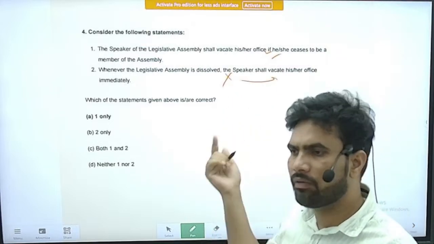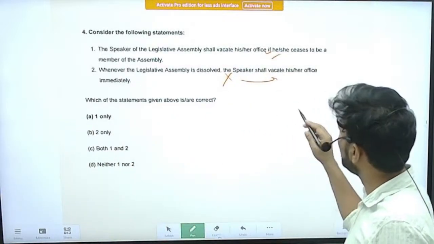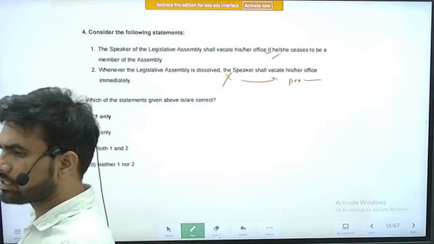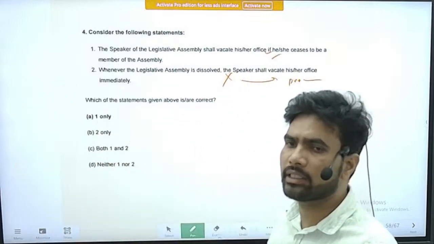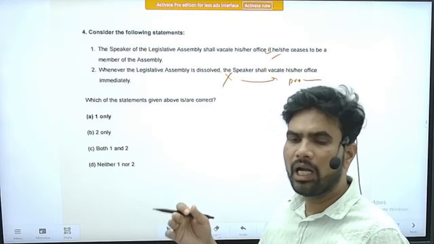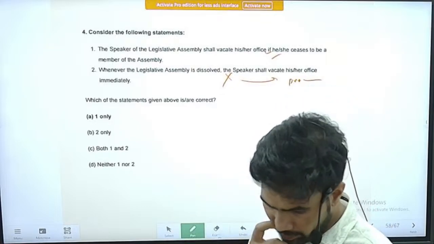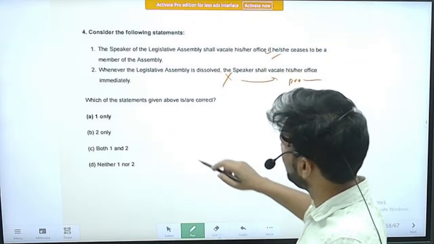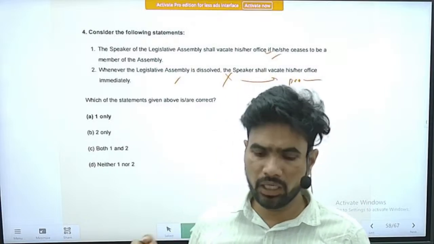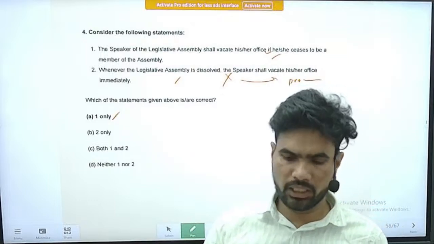The Speaker will continue to hold that position officially until the next Speaker is appointed, or the next election is conducted. If the legislative assembly is dissolved, till the next Speaker is appointed, he will hold his office. So practically he will not lose his seat immediately after dissolution of the state legislative assembly. So here only statement 1 is correct, statement 2 is incorrect.